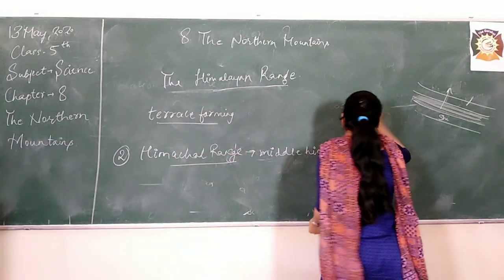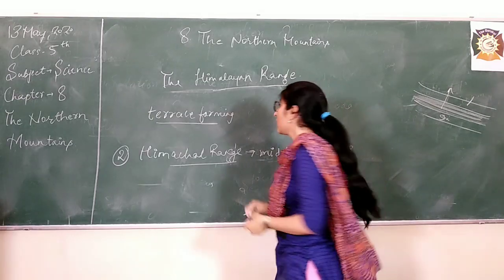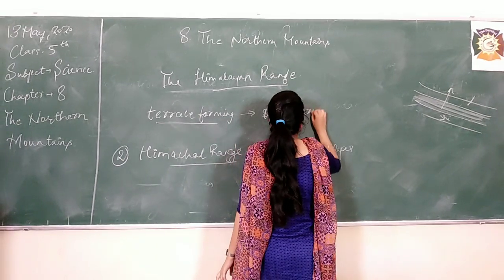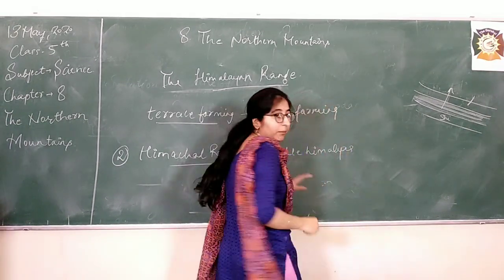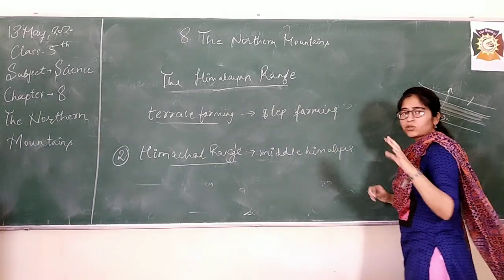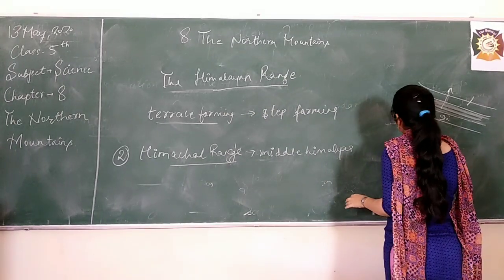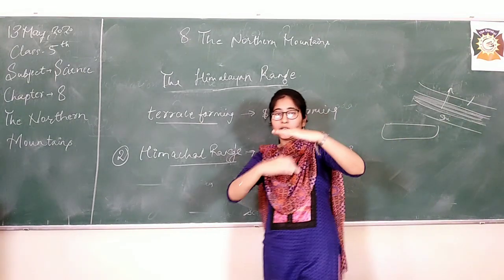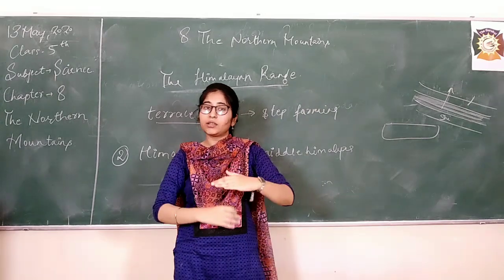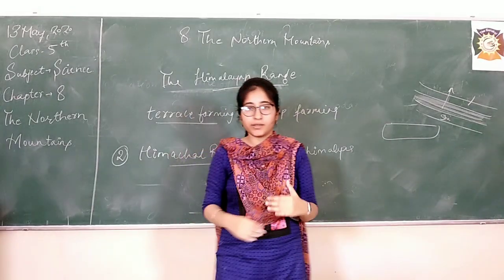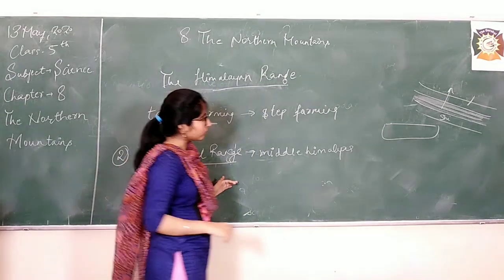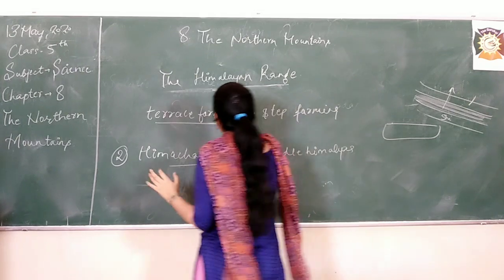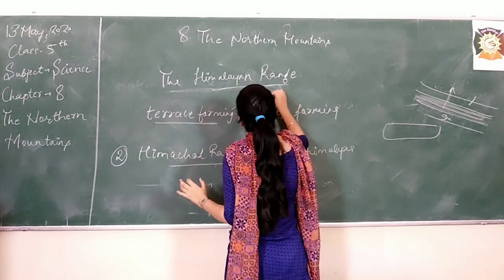Another very common name for this kind of farming is step farming. I think now you can guess what kind of farming it is. Step farming means that when we grow some vegetable or some crop, we grow it in the form of steps, like ladders. If I do vegetation on the first ladder, then I do vegetation on the next ladder and the third ladder. It is divided into ladders like this. So how do we do it? Terrace farming is always done on the slope of mountains.